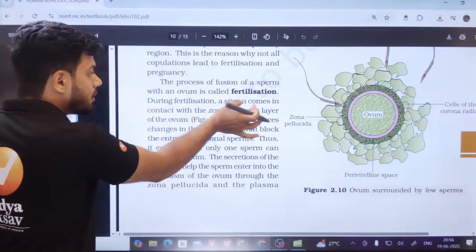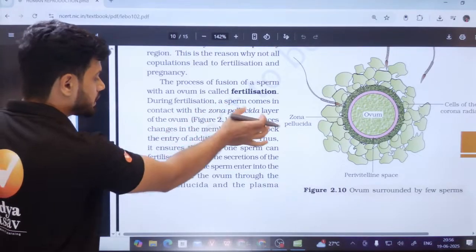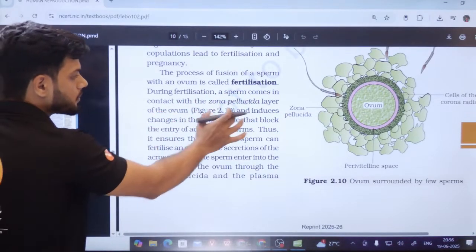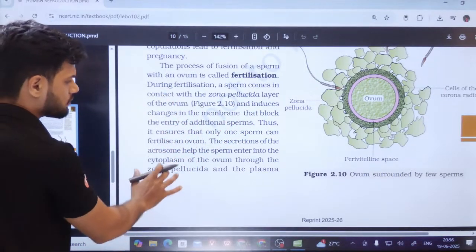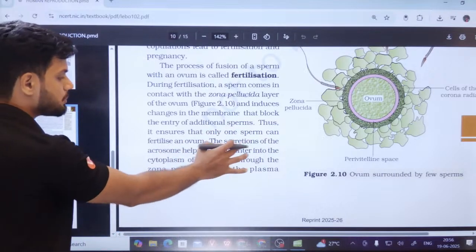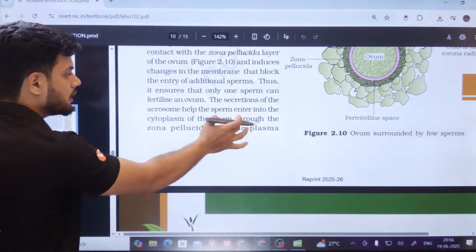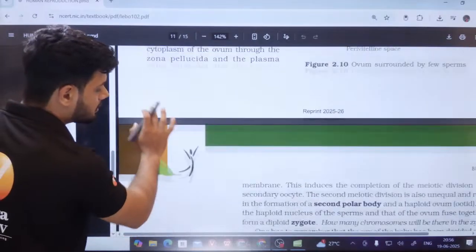During fertilization, a sperm comes in contact with the ZP, zona pellucida layer, of the ovum and induces the change in the membrane that blocks the entry. This I'll teach you later on, students. Don't worry. The secretion of the acrosome helps in sperm entry into the cytoplasm of the ovum through the zona pellucida and the plasma membrane.